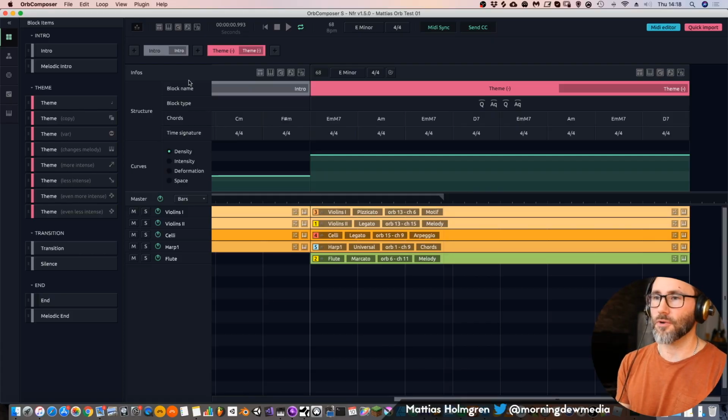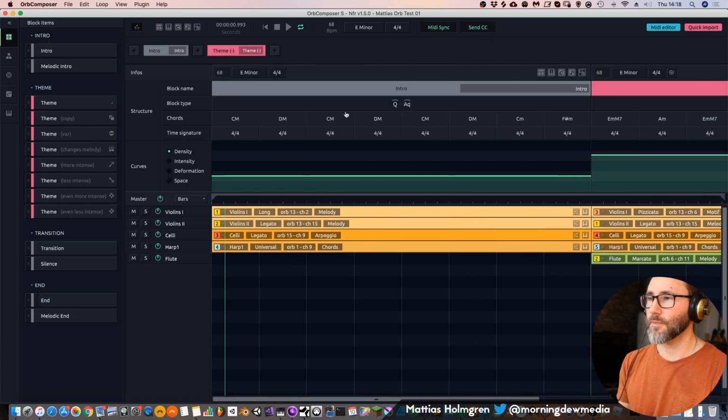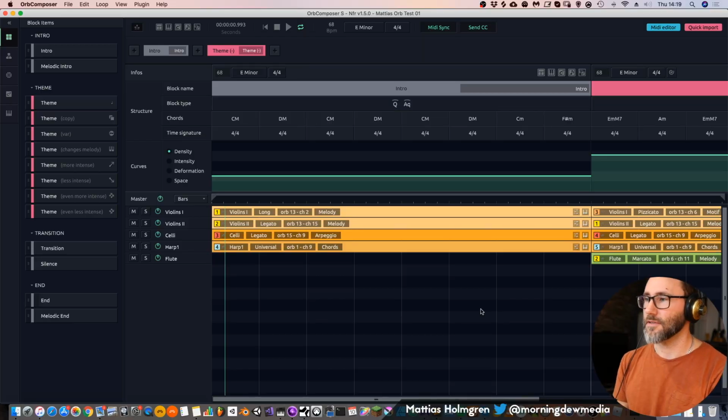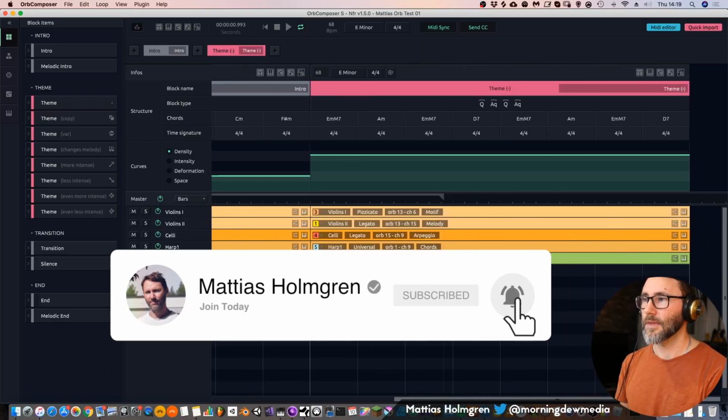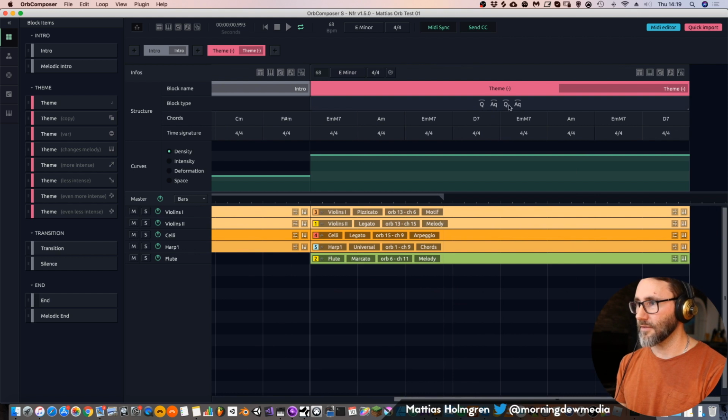In the Orb Composer you work with blocks. So we have an intro block over here. Then we have the block type, which is question and answer question. So basically that's a question, a melodic question. And then we have a second melody, which is an answer to that first question. And we have a second block, which is the actual theme. And there we have some more question, answer question, etc.